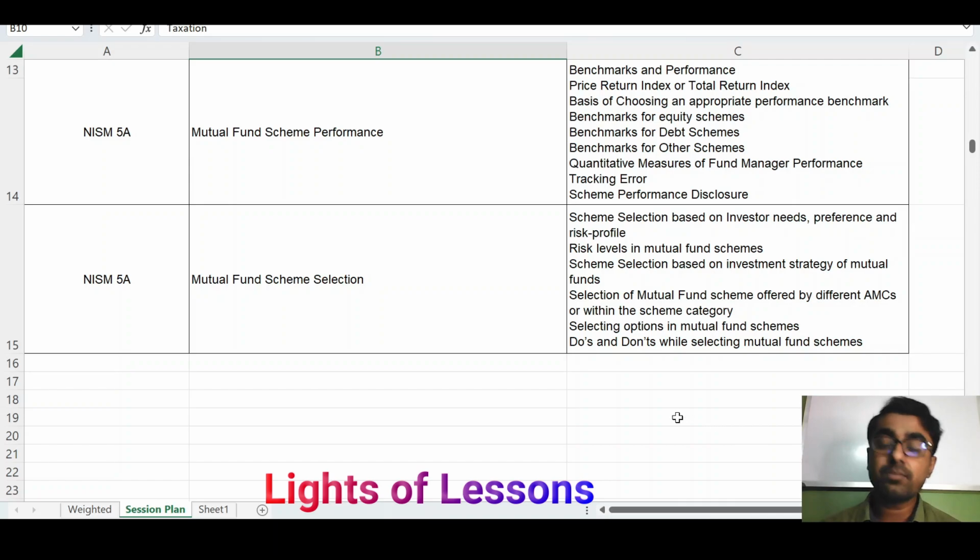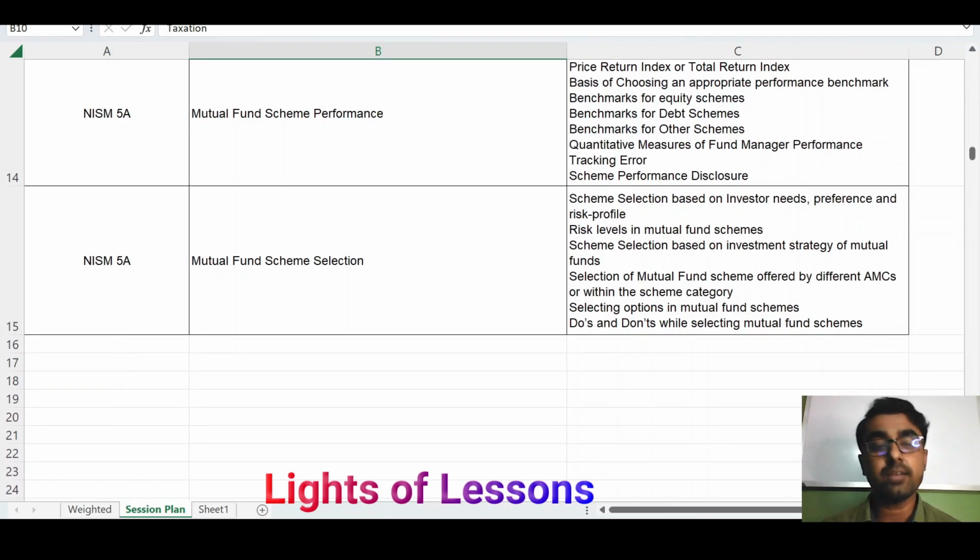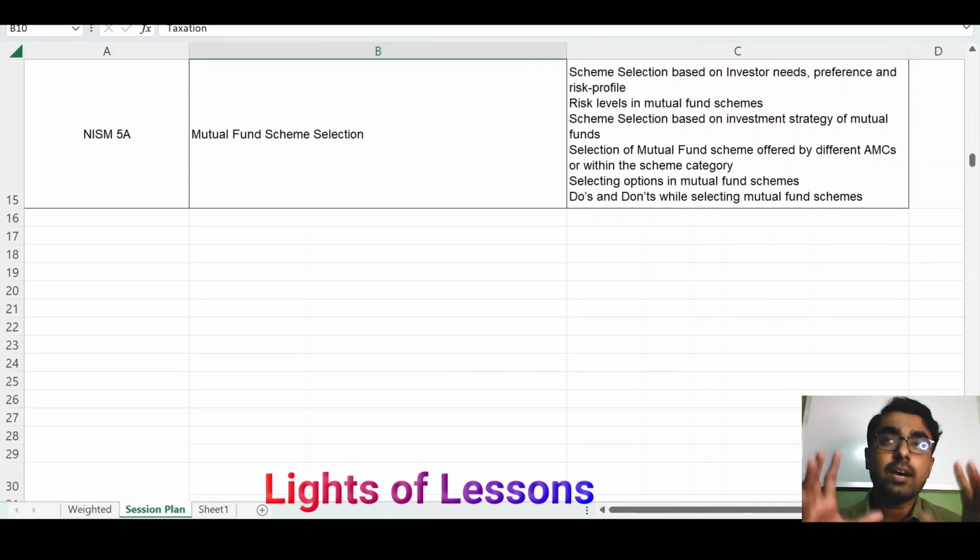And the last and most important chapter, that is the 12th chapter, the mutual fund scheme selection. So in this chapter you will learn different things, like how to compare or how to match the investor's need or investor's risks with the mutual fund risks, an investor's investment objective with the mutual fund's investment objective, how to compare it.